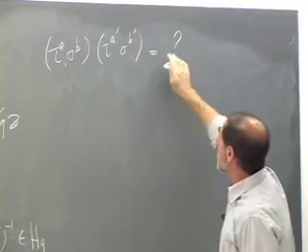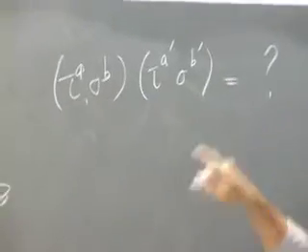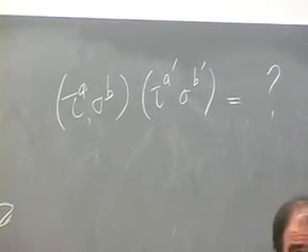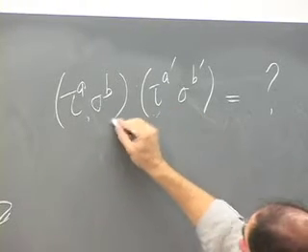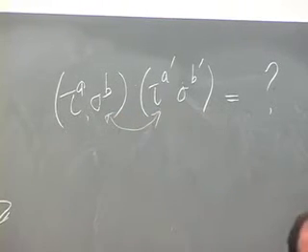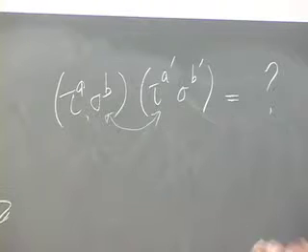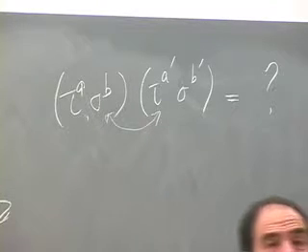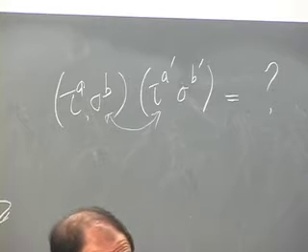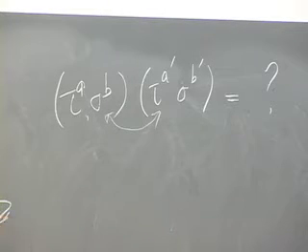You have to write it as a power of tau times a power of sigma if you want to write it in this form. And basically, you have to figure out how to commute these two elements across. What happens when you multiply sigma by tau and you try to turn it into a tau by sigma? Okay, so that's the whole problem of determining the structure of groups of order PQ. How do these two generators cross each other when you try to multiply them? So I'm going to work that out for you.